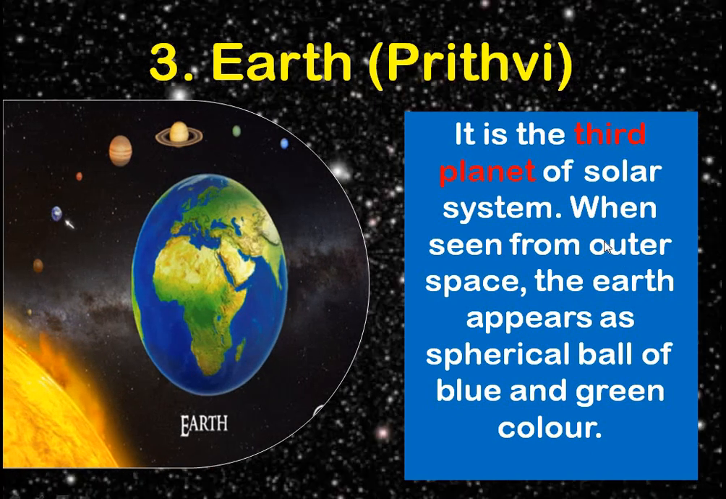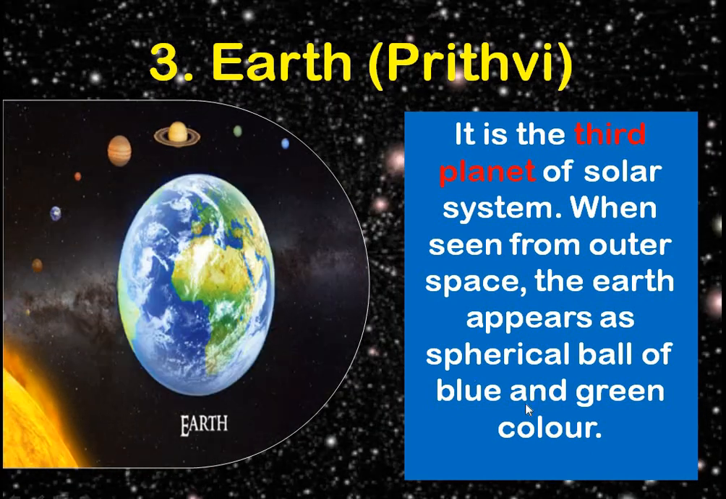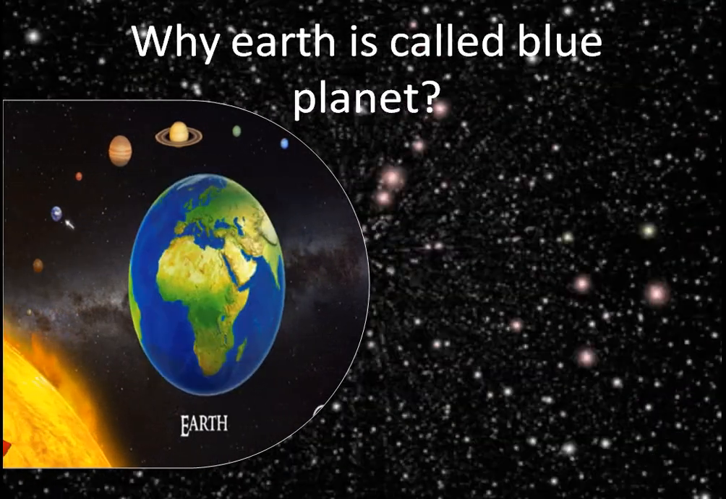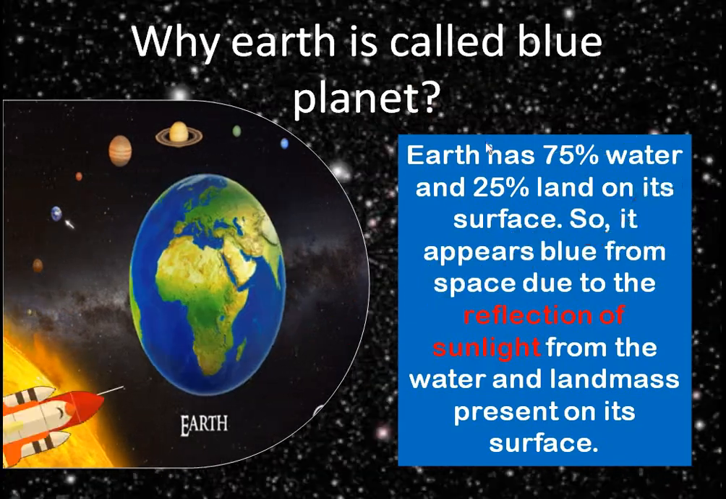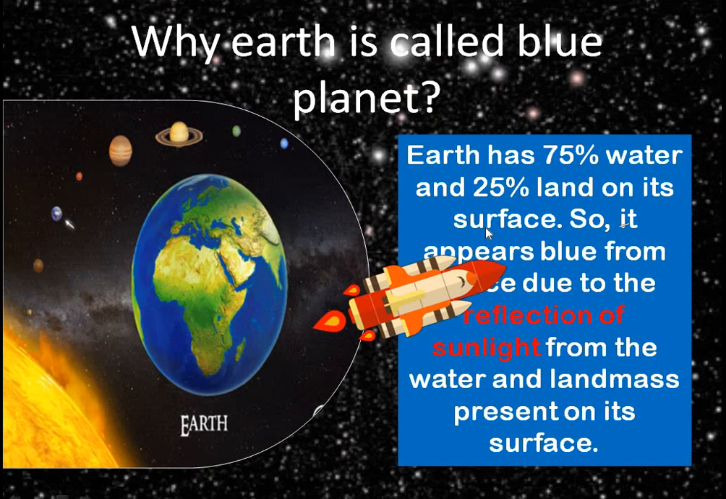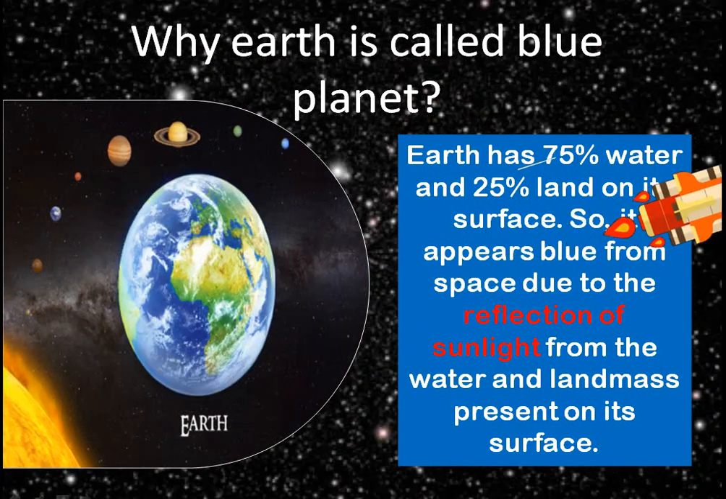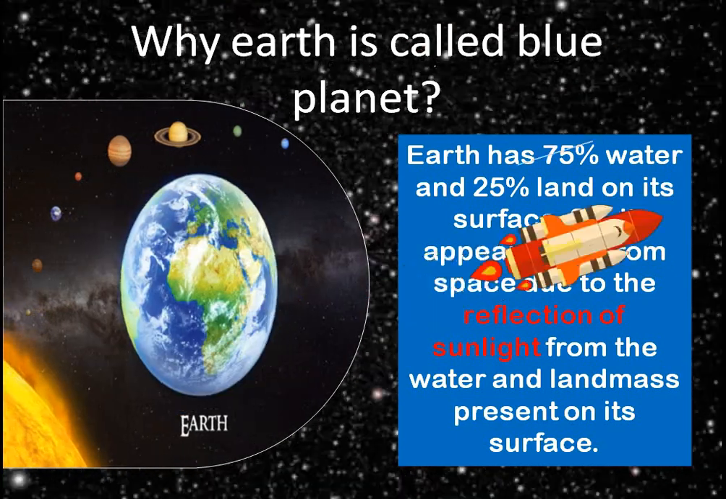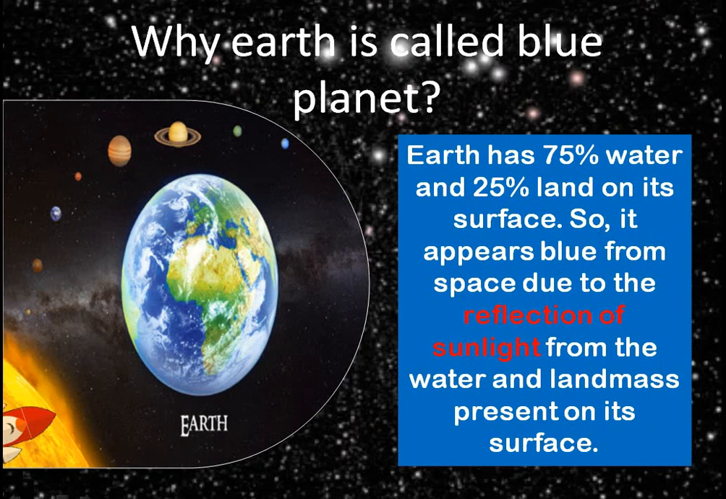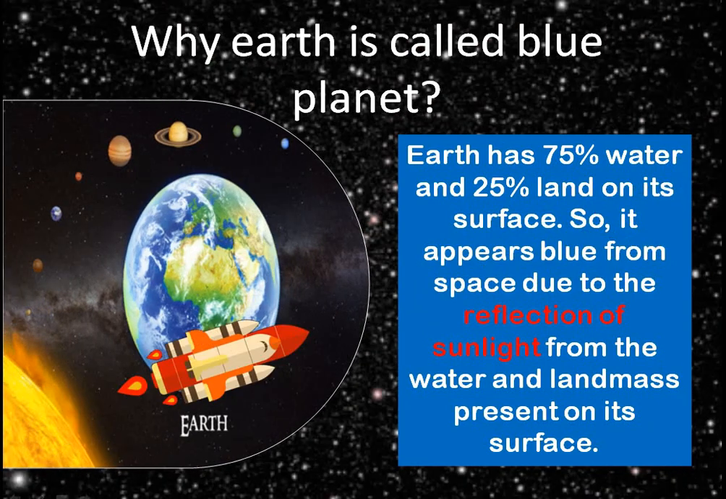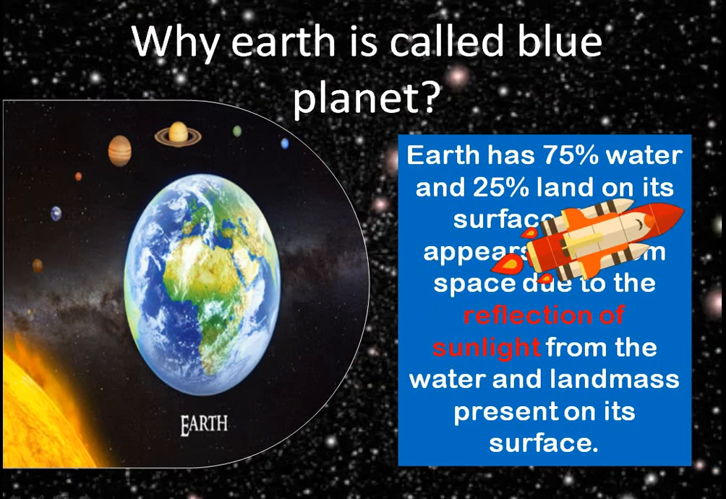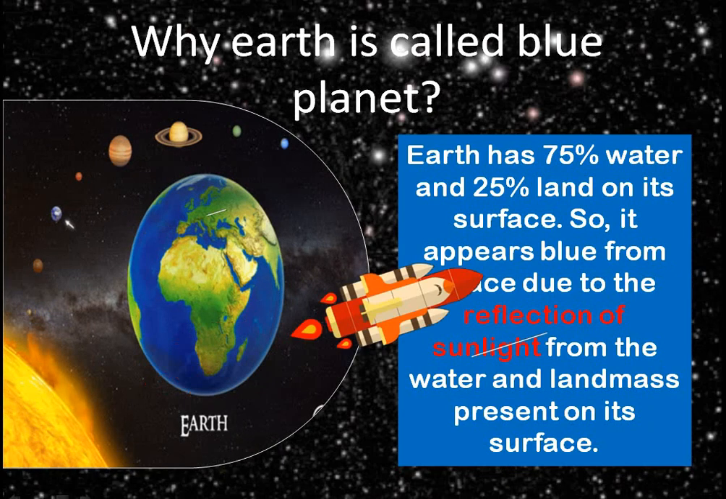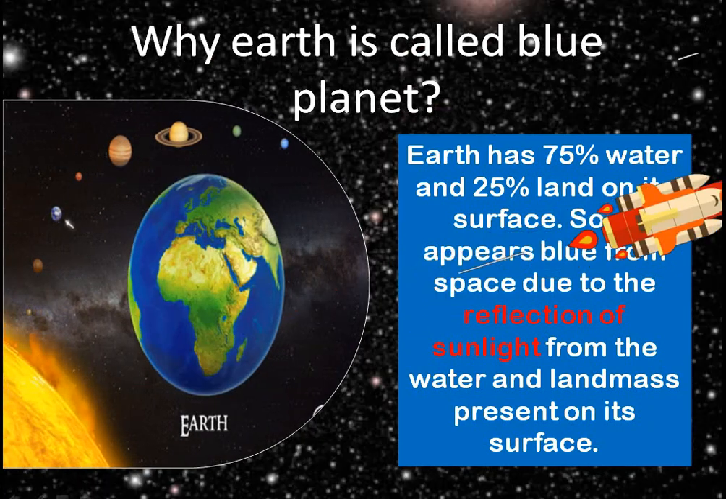When we look from space, it looks like a spherical ball of blue and green color. Why blue and green? Because Earth has 75% water and only 25% land. When we look at the Earth from above, the sunlight that falls on the Earth is reflected back from the water and the land mass, and when it is reflected back from the water, it appears blue in color. That is why Earth is also called the blue planet.